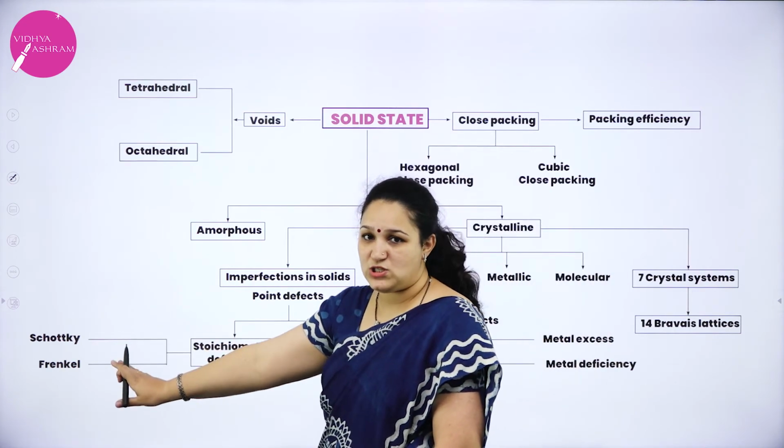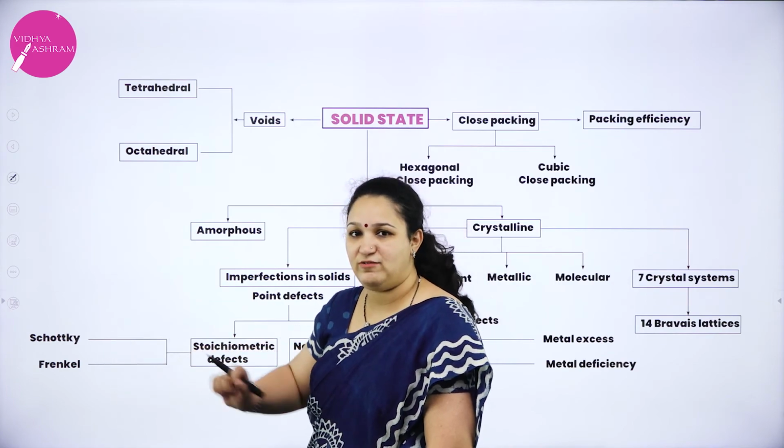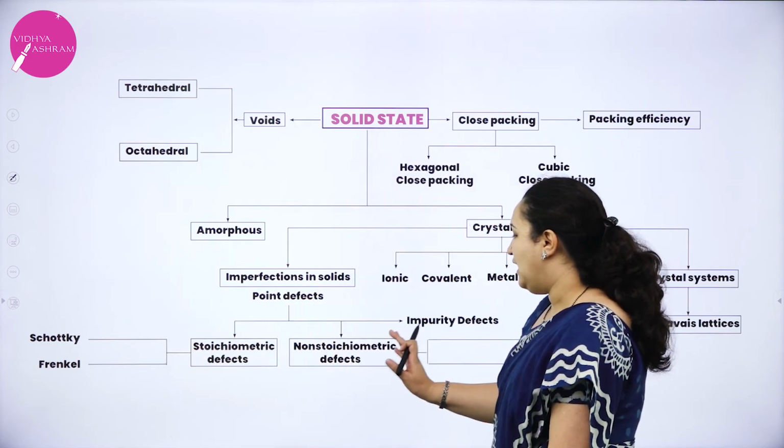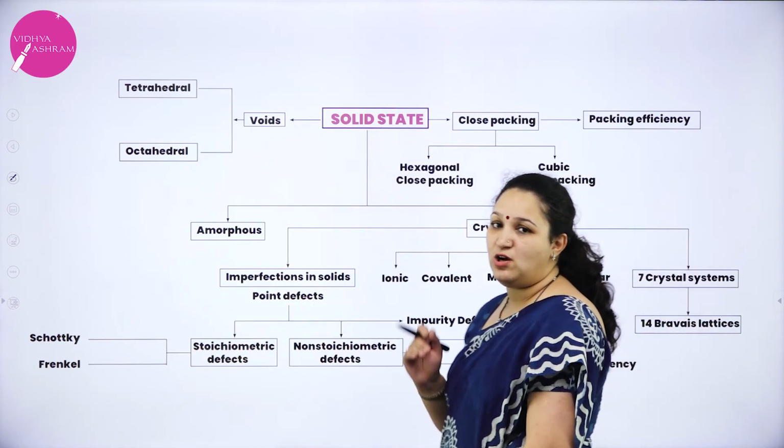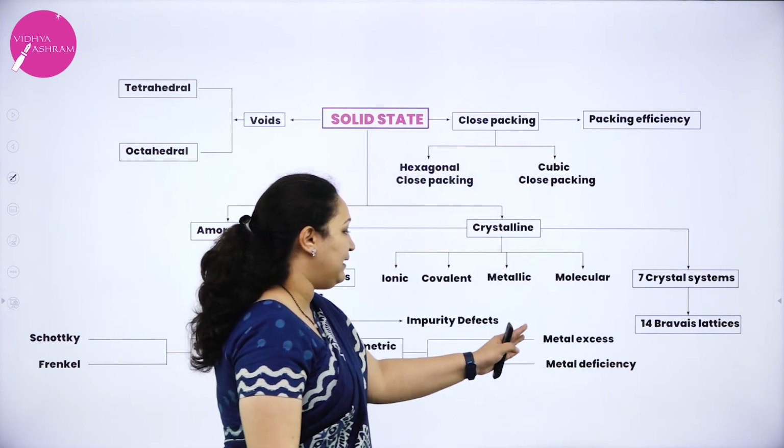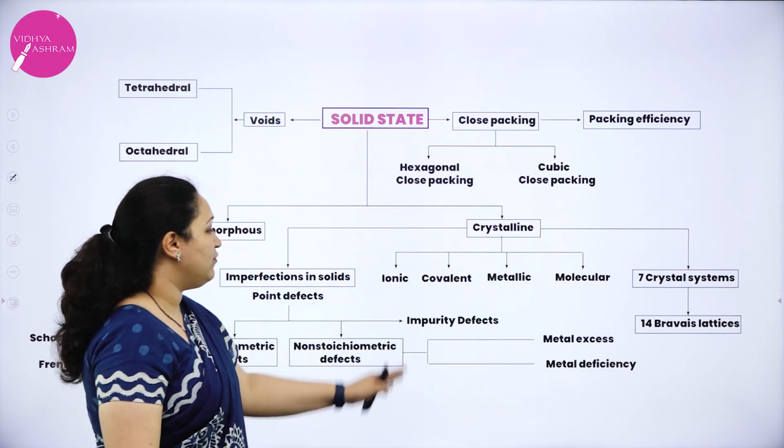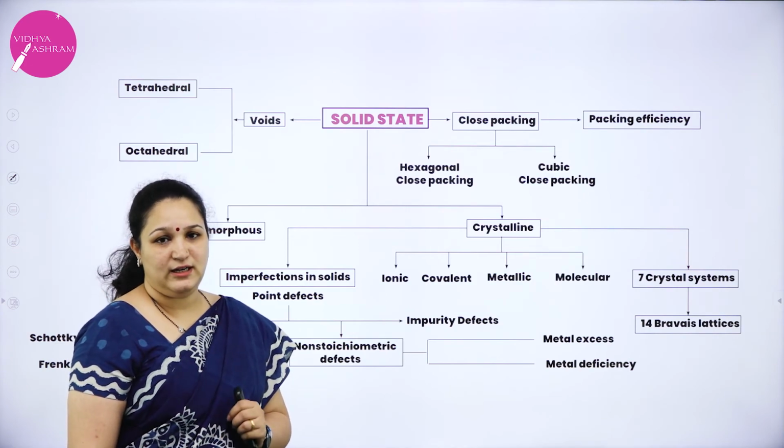In stoichiometric defects we have Schottky and Frenkel and also vacancy and interstitial. These both are the most important ones, that is Schottky and Frenkel defect. Then we have non-stoichiometric defects, because of metal excess defect and metal deficiency defect. Also we learnt about the impurity defects.